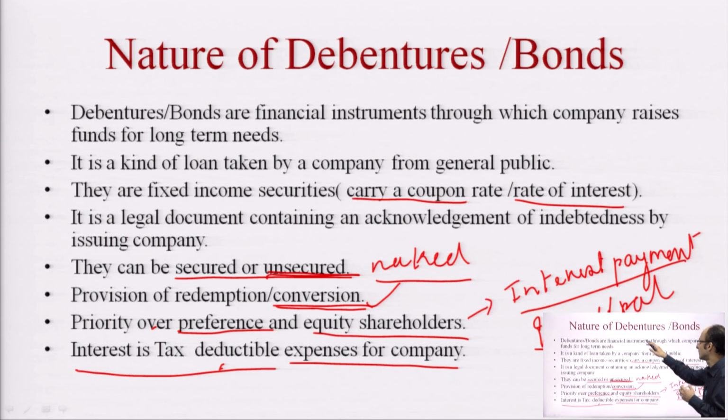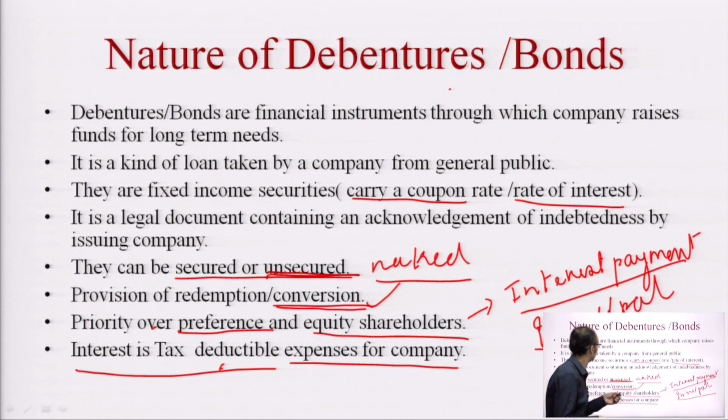Another feature is that worldwide, especially in the US, a bond is taken to be a secured debt instrument, and debentures are generally taken to be unsecured instruments. These are the small distinctions between bond and debenture. Otherwise, all the properties that are in bonds are there in debentures; they are almost similar. In case of interest rate, it can happen that the bond interest rate might be on the lower side in comparison to the debenture interest offered by companies. Now we move on to the next slide.